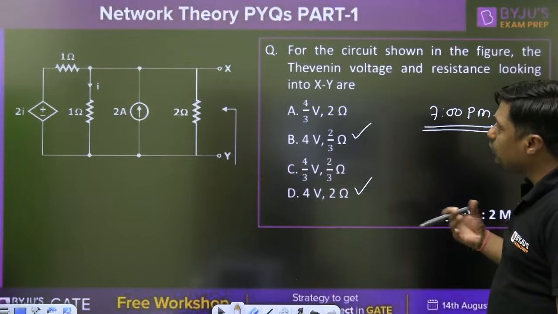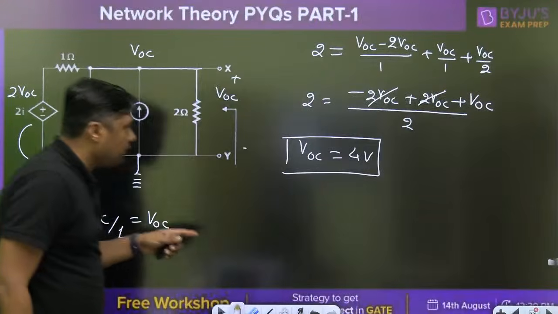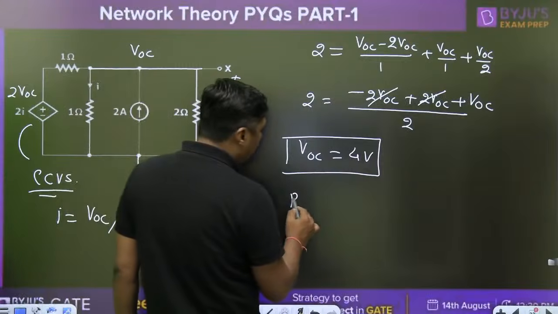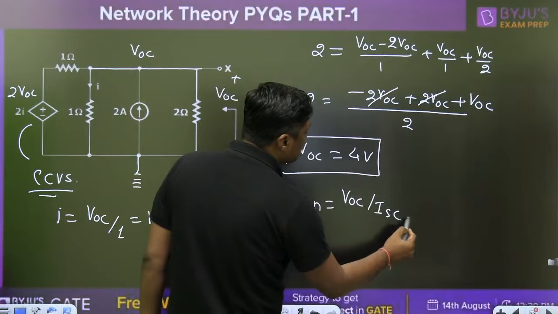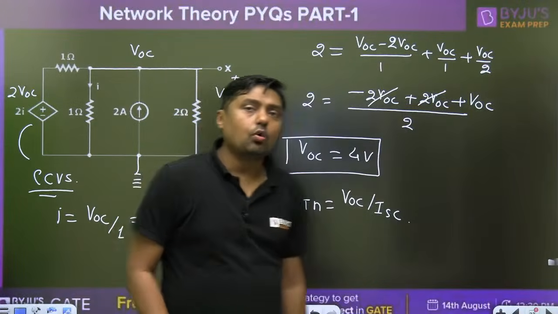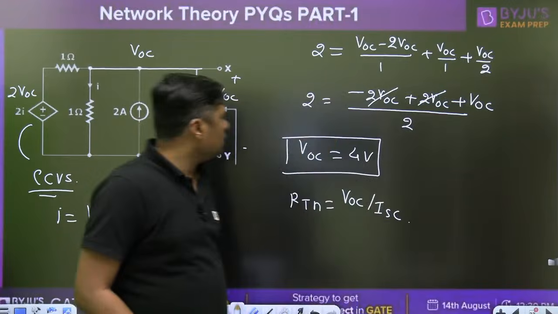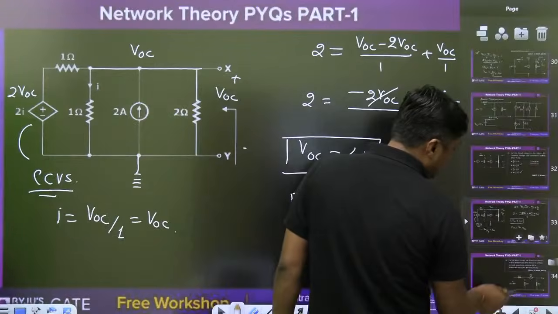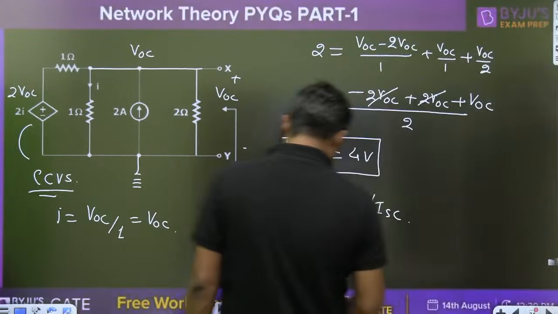Now we have to find what is the RTH. Already we have the value of VOC. Then we will use the formula RTH is equal to VOC upon ISC. So VOC upon ISC means simply find the short circuit current. When we want to find the short circuit current in this diagram, very simple one.